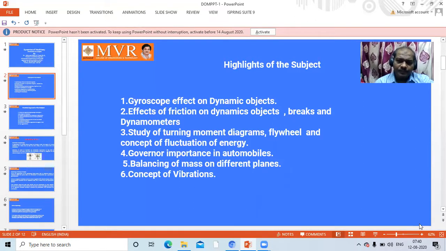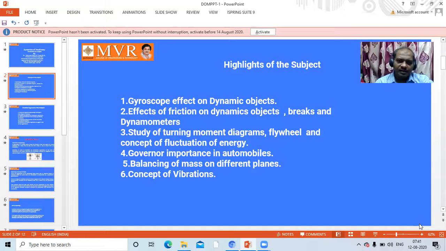There are number of objects which are in dynamic state. In this first unit, we are going to learn about a single mass which is rotating. Second one is about two-wheeler system. Next one is four-wheeler system, ship and aeroplane. These are the five important topics we have to understand in gyroscope effect. Apart from this, we have to derive a gyroscope couple equation. That is crucial in this one.